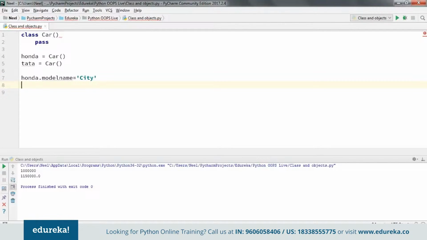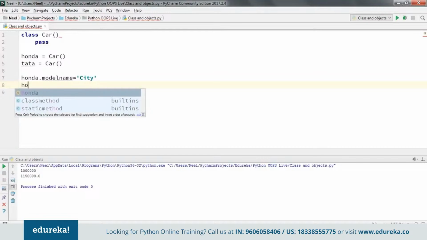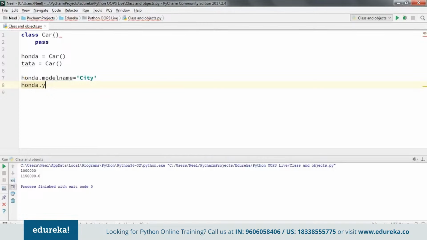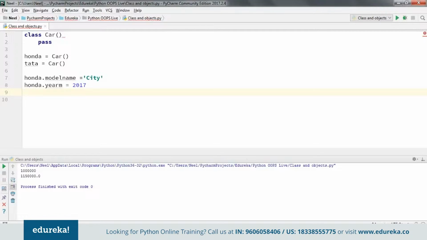Now I'll also add another variable, year of manufacture, year M, which is going to be equal to 2017. Now I'll also add price, I'd say about 10 lakhs. Does that sound fine?